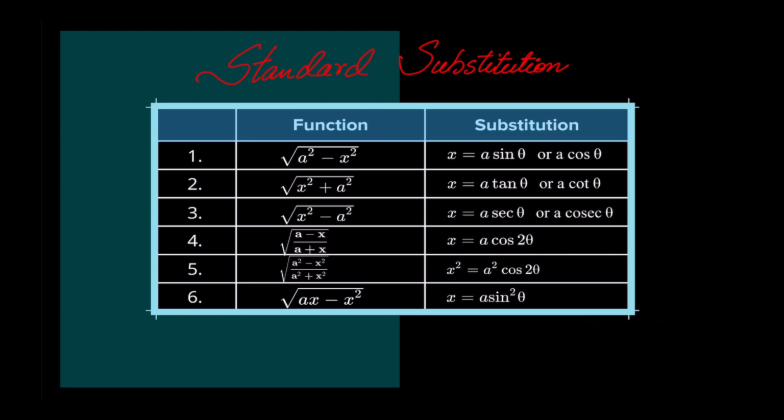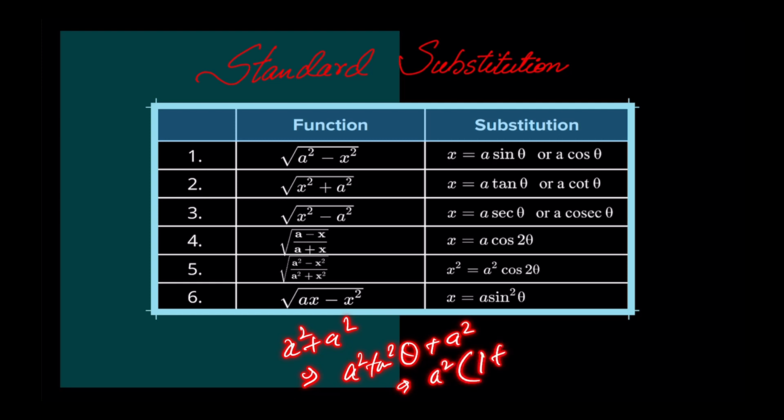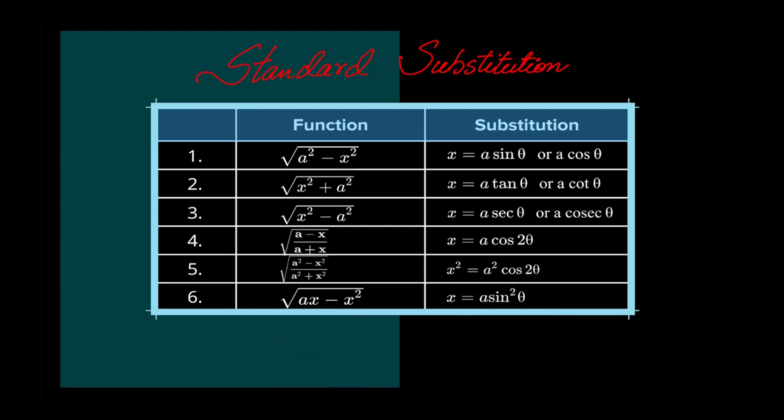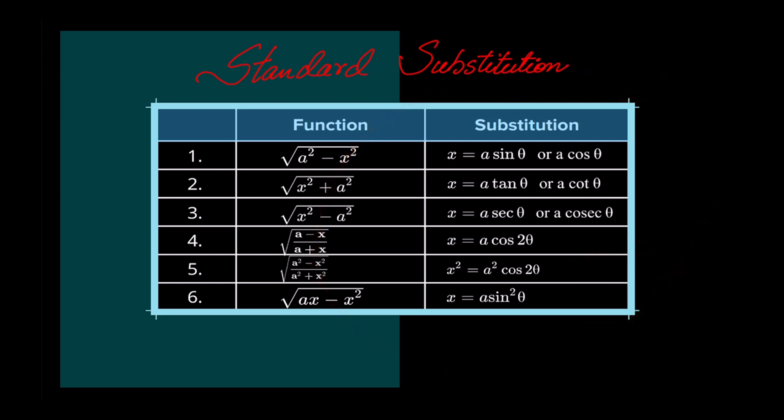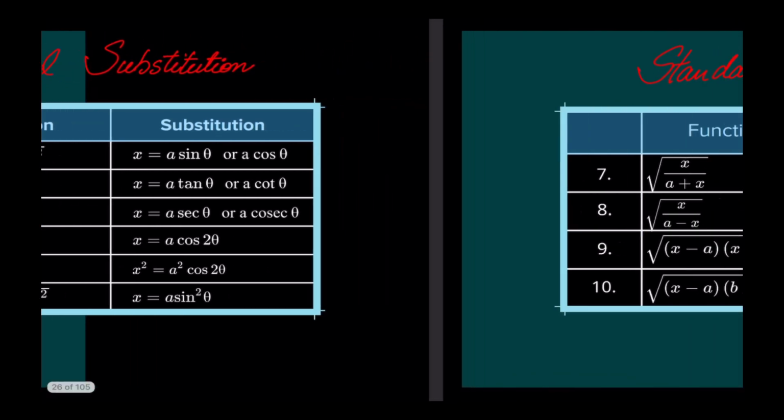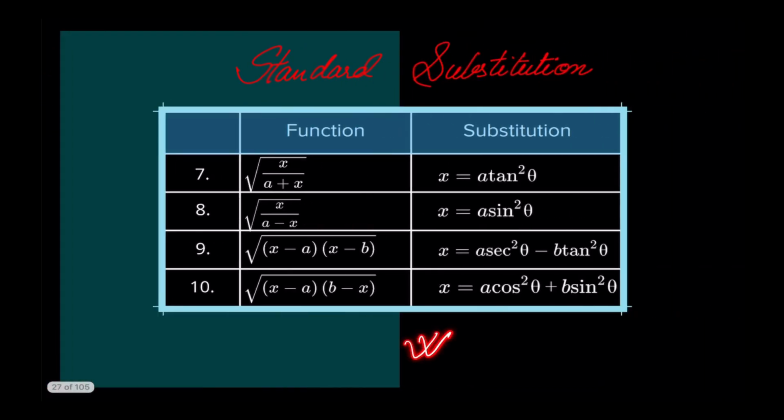That's it. Whenever I have x square plus a square, I already know that if I put x as a tan theta, then the moment I take a square common, I get 1 plus tan square theta, and I already know the formula is secant square theta. So it becomes very easy. Or I can take 1 plus cot square theta, so I'll get cosecant square theta. Like that, I've given you all the substitutions you'll need. These are more than enough for the KCET, and for somebody targeting JEE, NEET or any other exams, that is also more than enough. So you can go through these formulas.